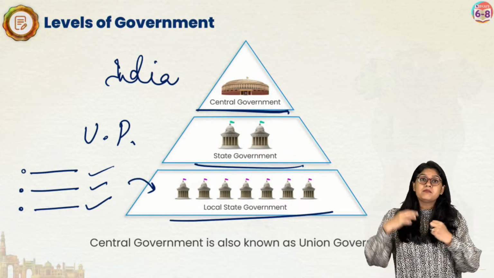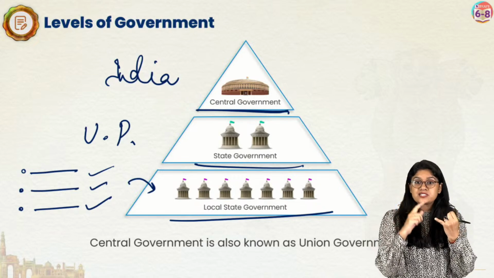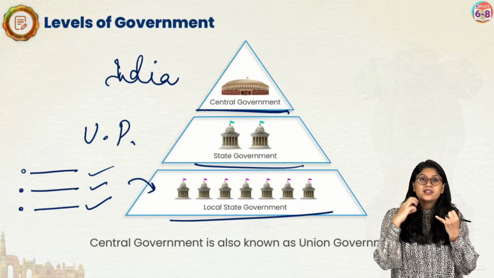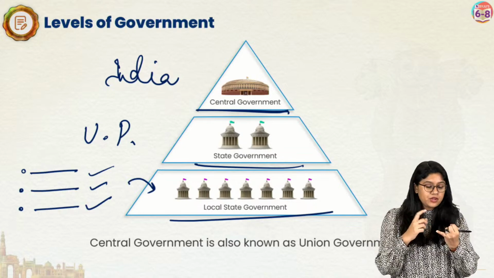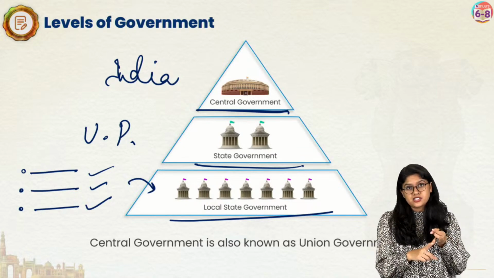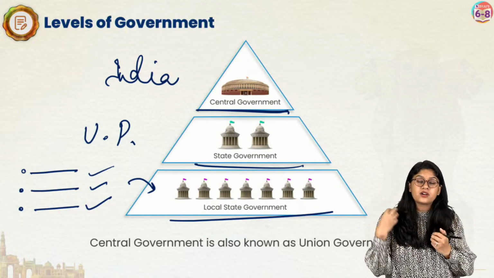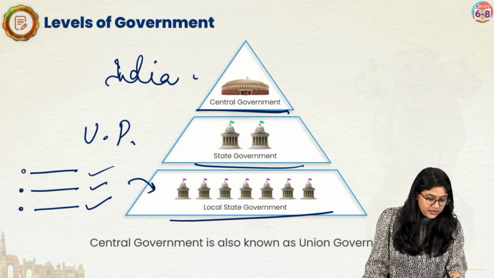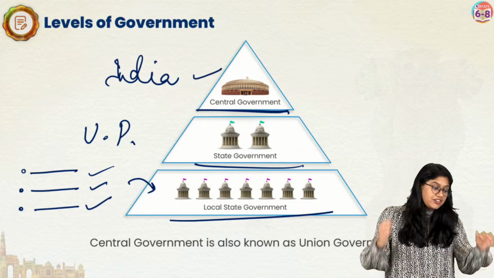They are the ones who will be taking major decisions like the country's defense decisions, decisions involving money and finance, and healthcare systems. All of these will be decided by the central government. Then after that, we have the state government.